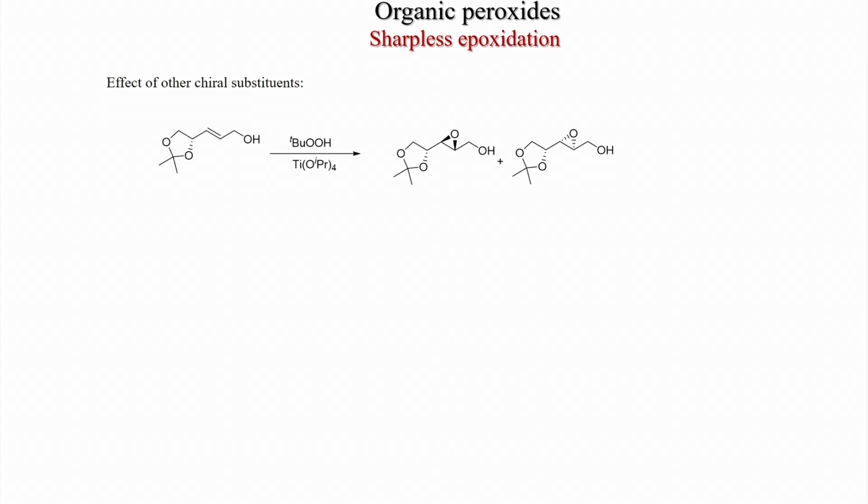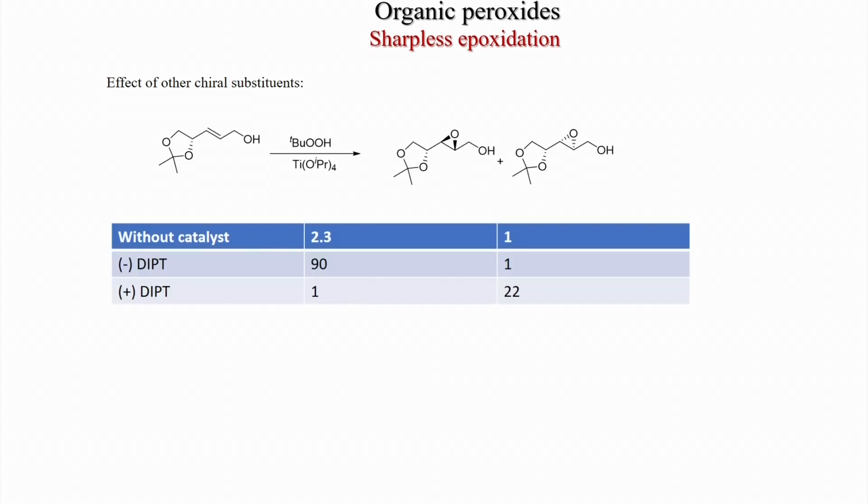Now, since there is already a chiral center, that chiral center also can influence the geometry of the products, and the observation was that when you use no chiral ligand, you get a ratio of 2.3:1. So, this was 2.3 and this was 1, and when we use minus DIPT, then it becomes 90:1.